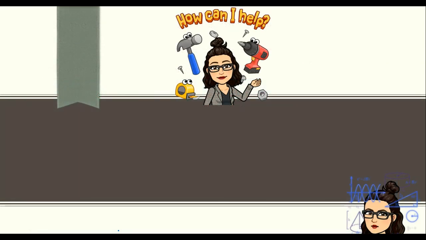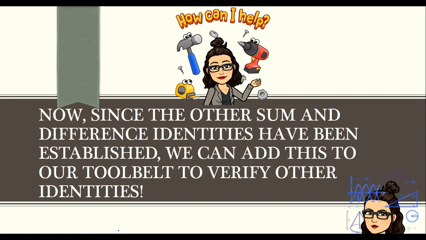Okay, so since we have the other sum and difference identities for sine and tangent, we're able to add this to our mathematical tool belt to help verify other identities.